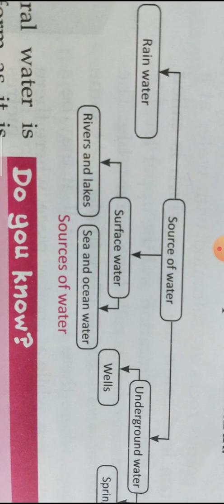Now the next part is sources of water. There are mainly three sources of water. First is rainwater, second is surface water, third is underground water. Rainwater, as we have already discussed in the water cycle, is a process of natural distillation. The water evaporates and condenses again, and because of this the bacteria and viruses are also filtered out. That is the natural distillation process. Now second is surface water. As we know, 70% of the earth is covered with water.